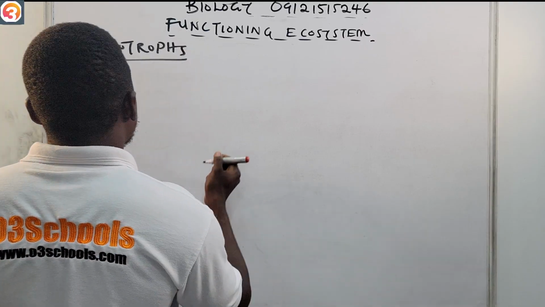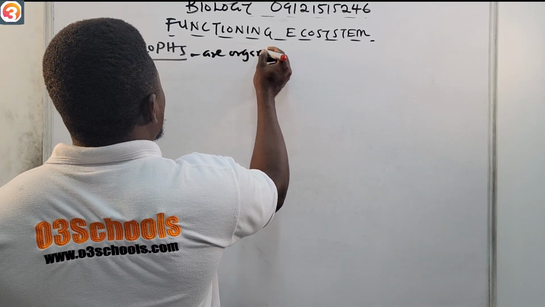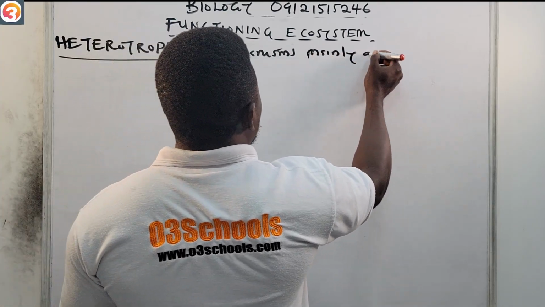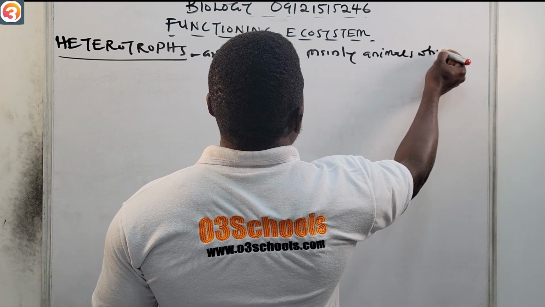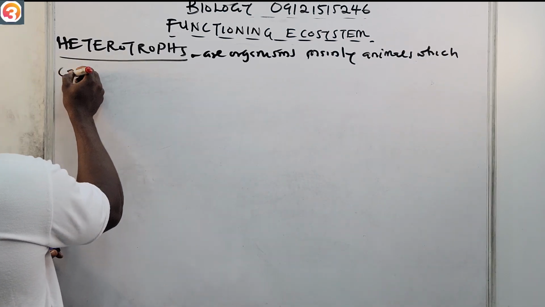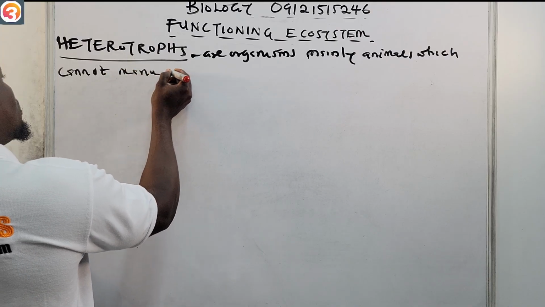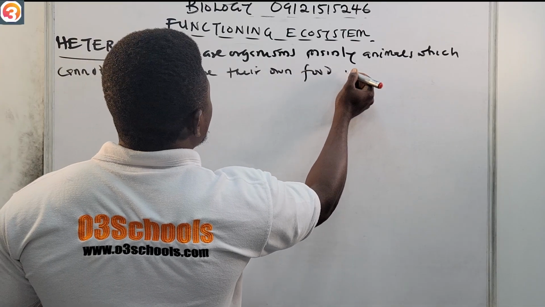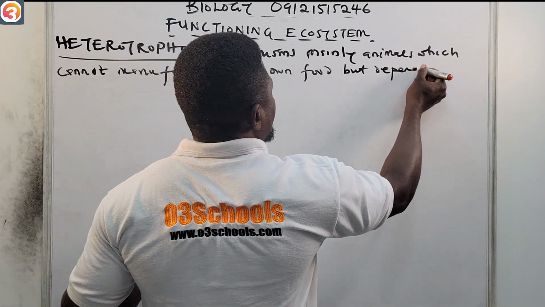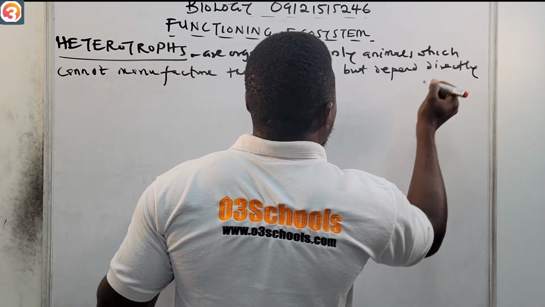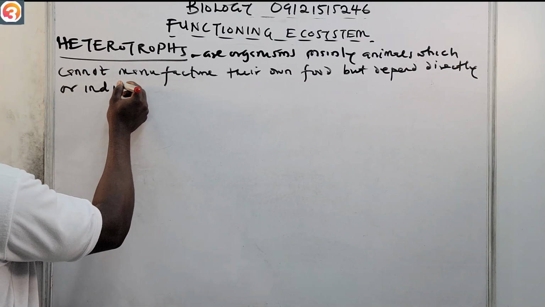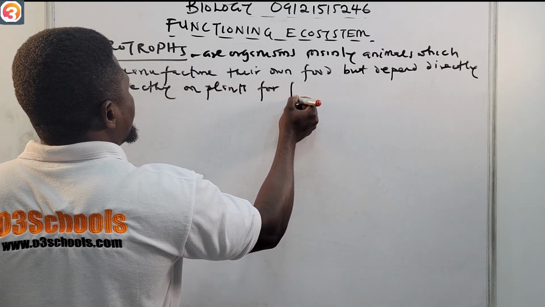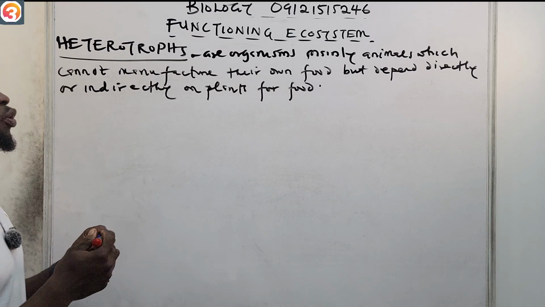So we say that heterotrophs are organisms, mainly animals, which cannot manufacture their own food, but depend directly or indirectly on plants for food. So these ones are the ones we call the heterotrophs.